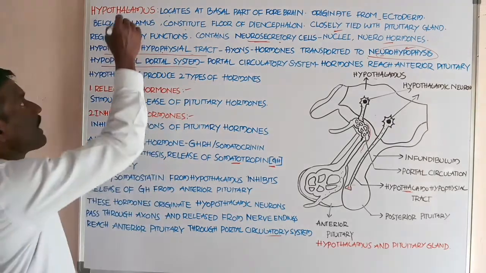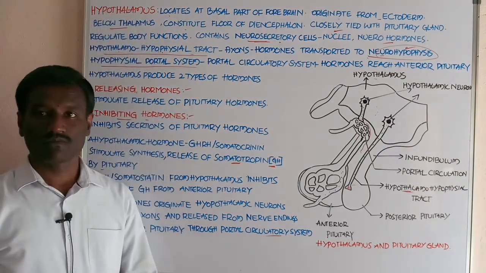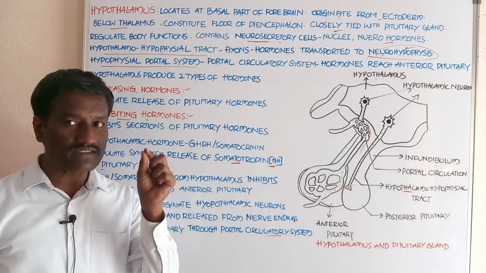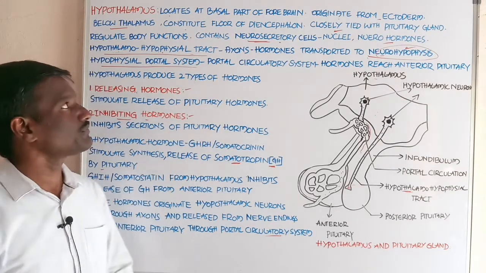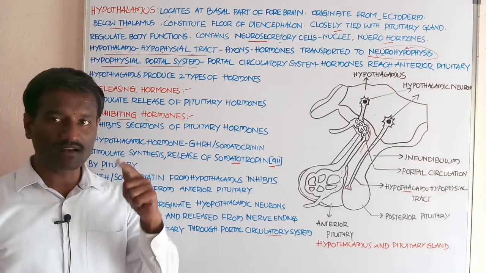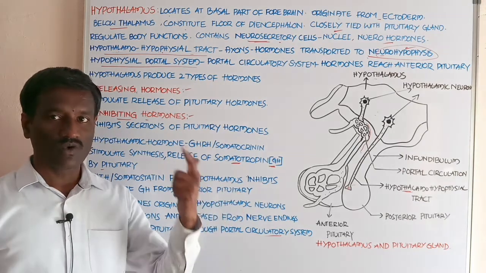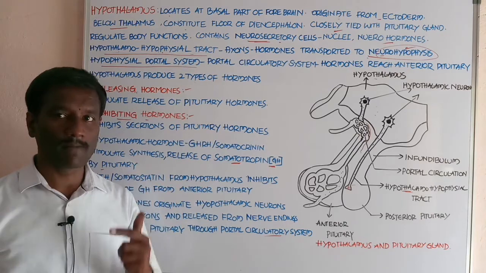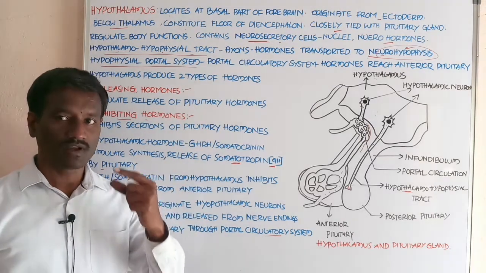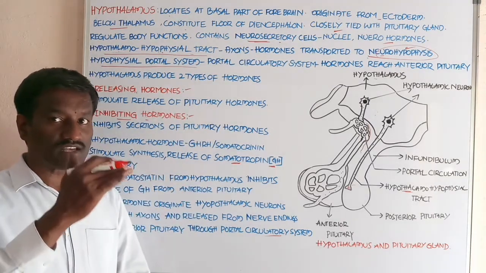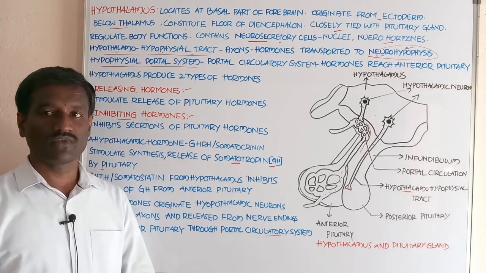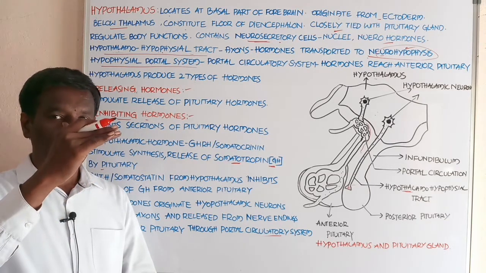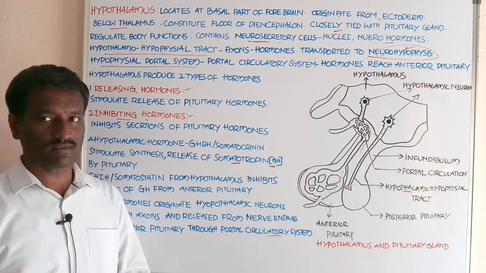Students, the hypothalamus is located at the basal part of the forebrain. The forebrain consists of three parts: the olfactory lobe, the cerebrum, and the diencephalon. The diencephalon divides into three parts: epithalamus, thalamus, and hypothalamus.